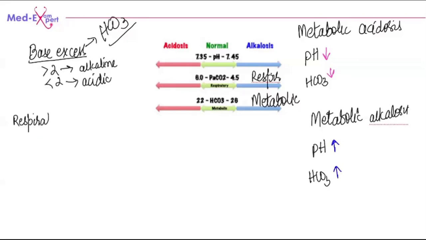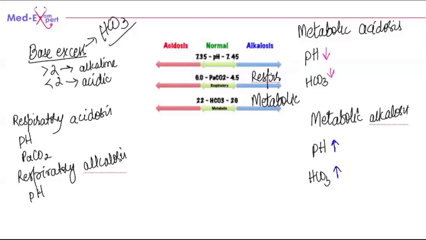Now, let's do respiratory acidosis and respiratory alkalosis. For the respiratory part, we always look at the partial pressure of carbon dioxide. For respiratory acidosis, the pH is going to be down, but the partial pressure of carbon dioxide is going to be high. It's going to go up. For respiratory alkalosis, the pH has to go up and the partial pressure of carbon dioxide has to go down.